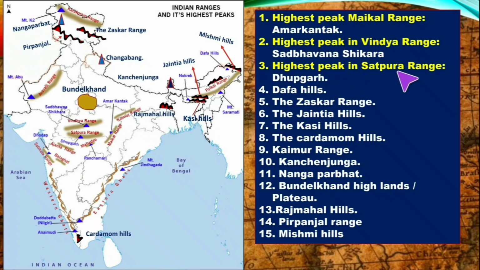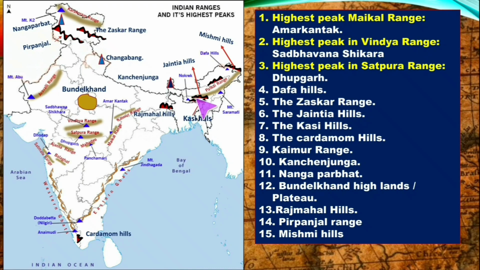Next, highest peak in Satpura range. This is the Satpura range. Highest peak is this one and it is Dhupgarh. Next, Dafla Hills. This is the location of Dafla Hills. Next, Zanskar range. This is the Zanskar range in the north side near to Karakoram range.